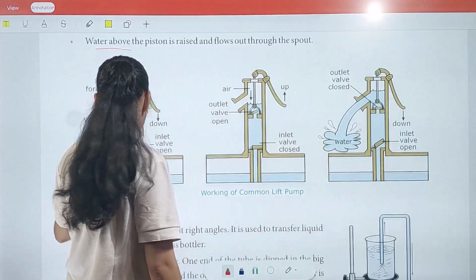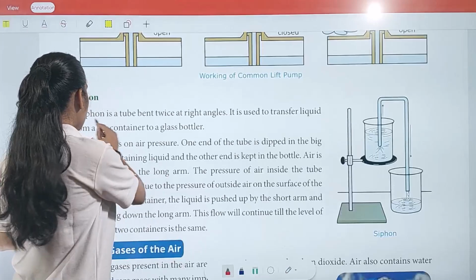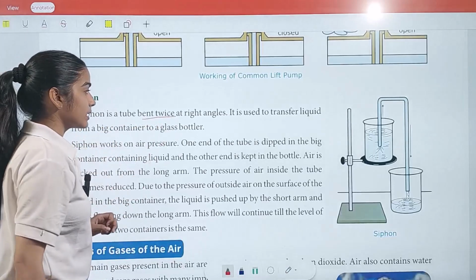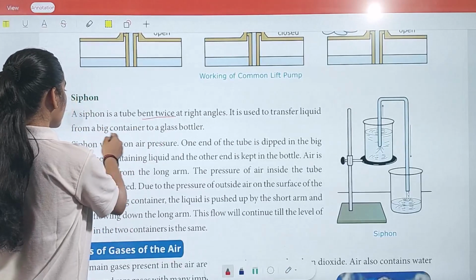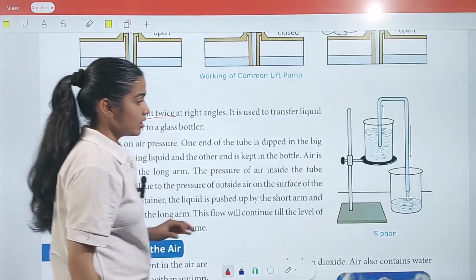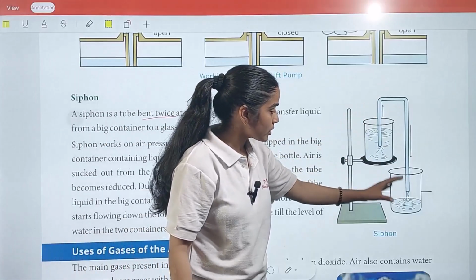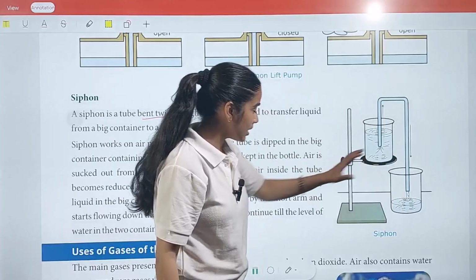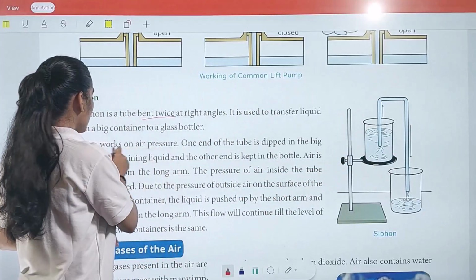Next we have the siphon. A siphon is a tube bent twice at right angles. It is used to transfer liquid from a big container to a glass bottle. So it is an object we use to transfer water from a big bottle to a glass bottle. The siphon works on air pressure.